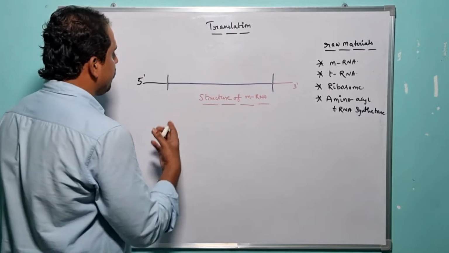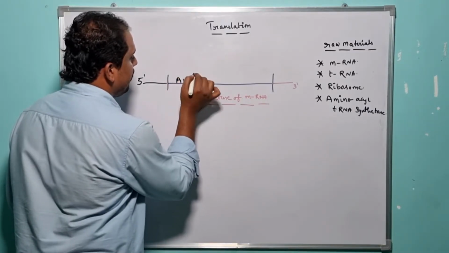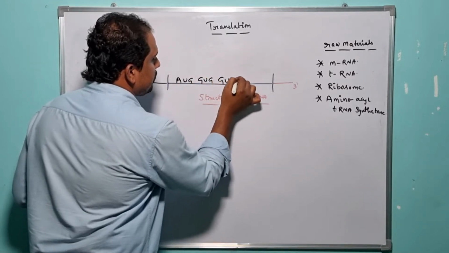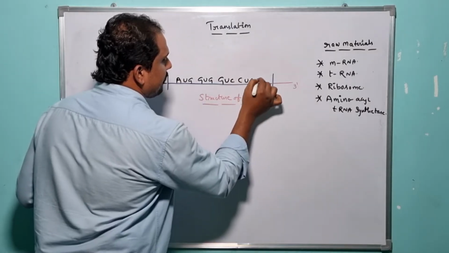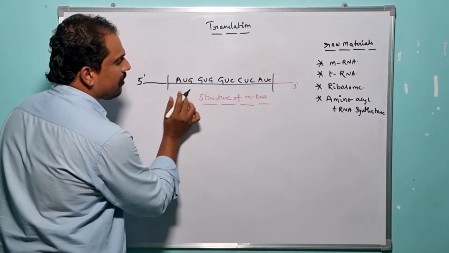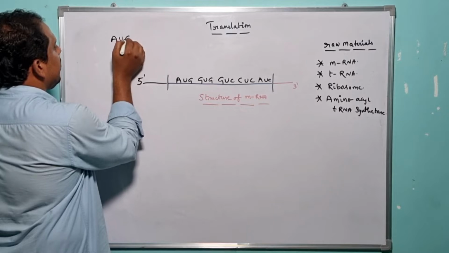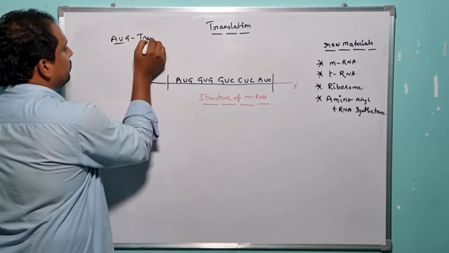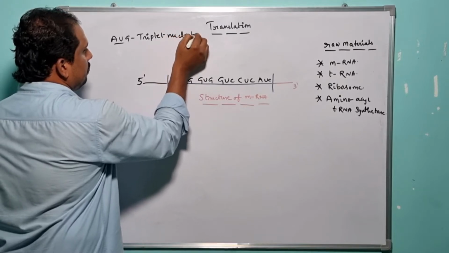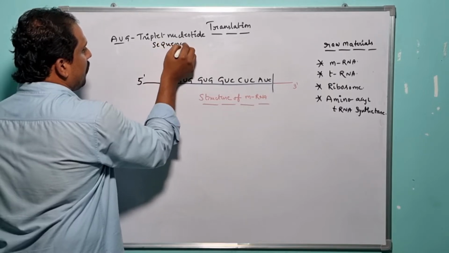What it is? Codon. So let us assume here there is an availability of some codons: AUG, GUG, GUC, CUC and AUC, right? So here the triplet nucleotide sequence is nothing but what? Codon.